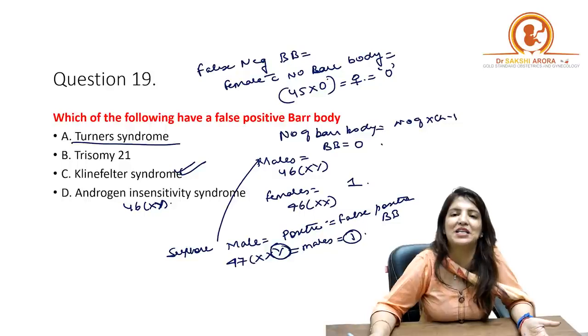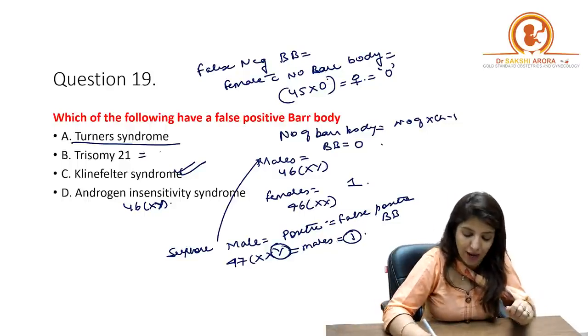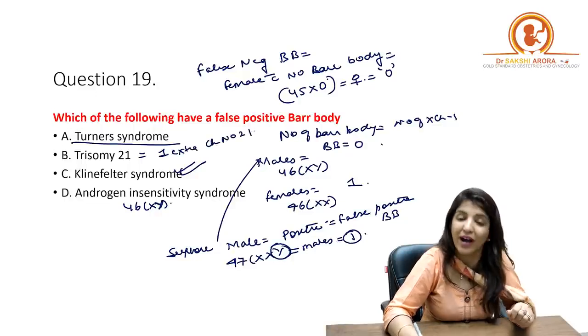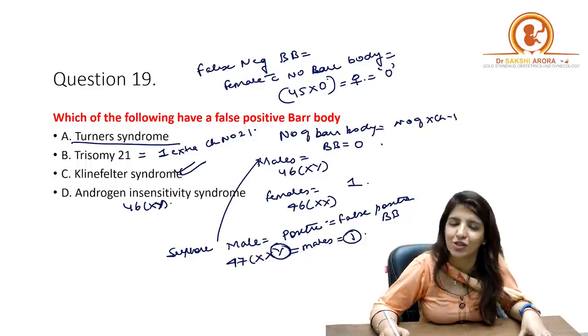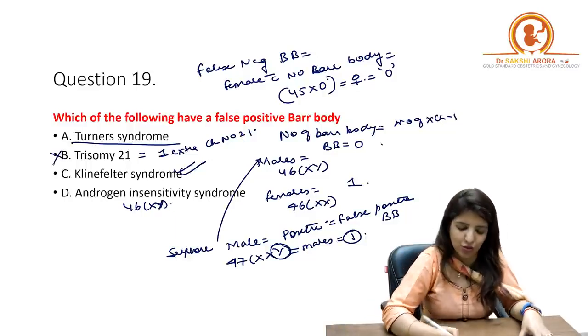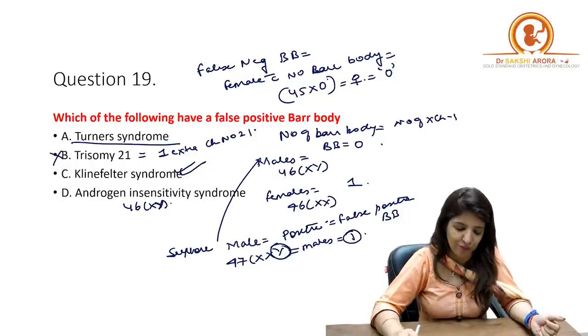Trisomy 21 is an autosomal problem. Here there is one extra chromosome number 21 that has no relation to sex chromosomes. It's not a sex chromosome disorder, and that is why you will not get a false positive bar body here. Clear to all of you?